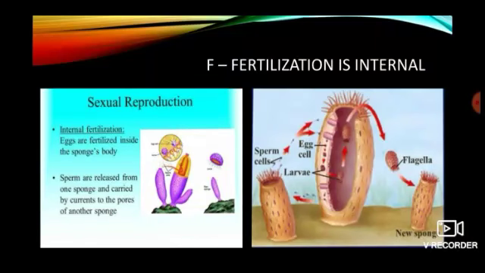F is for fertilization, which is internal. Sponge sperms are released from one sponge and carried by the currents of water to the pores of another sponge, as you can see in the figure. Since eggs are fertilized inside the sponge's body, the fertilization is considered to be internal. And then the larva develops, comes out, and falls on a new substratum. It attaches to the substratum and then develops into a new sponge. But the main fertilization takes place internally inside the sponge's body, and hence the fertilization is said to be internal.